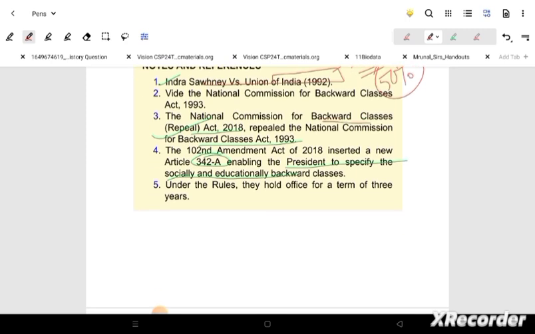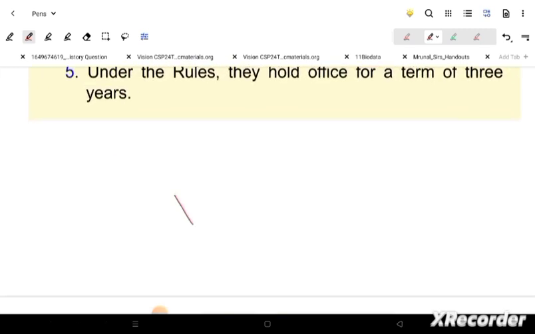Then our backward classes commission was still in 1993 under NCSC, and now under the 102nd Amendment of 2018 it is coming out of NCSC, right? Now there is 342A, that is the inclusion, which is very important.